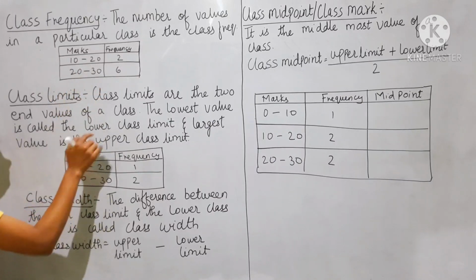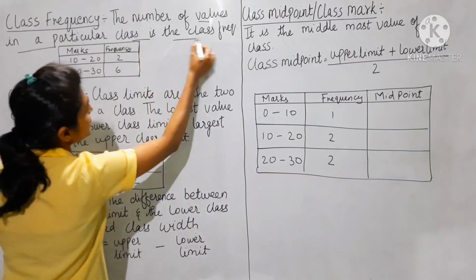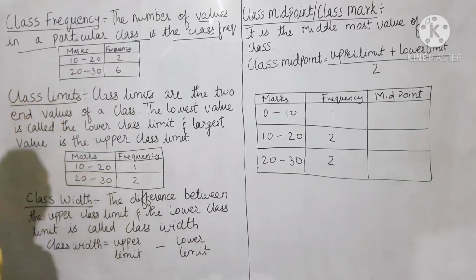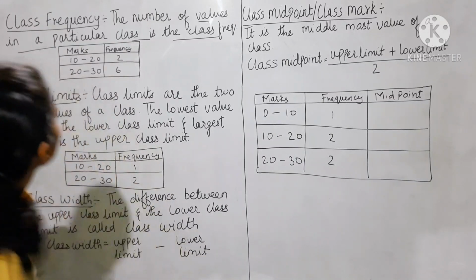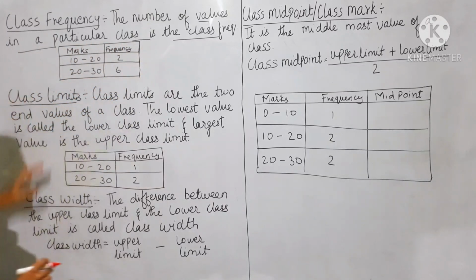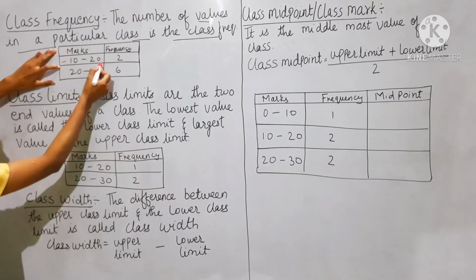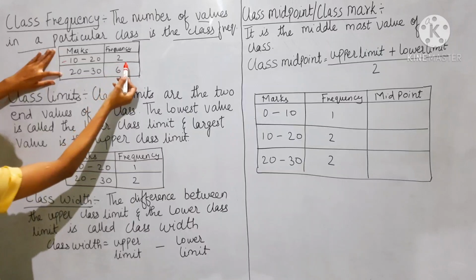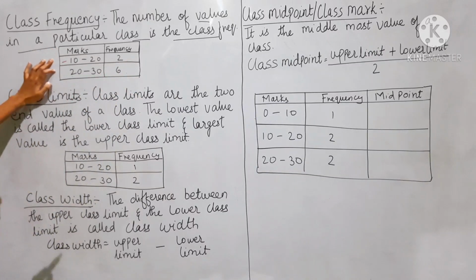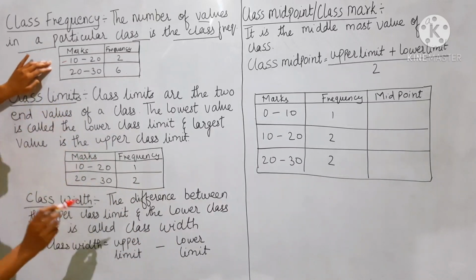Class frequency is nothing but the number of values in a particular class. Okay, so class frequency means the number of values in a particular class. Now this is the example. This is the class 10 to 20, 20 to 30, and the frequencies are 2 and 6. The number of values in a particular class is the class frequency.